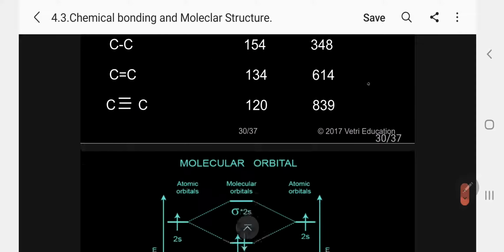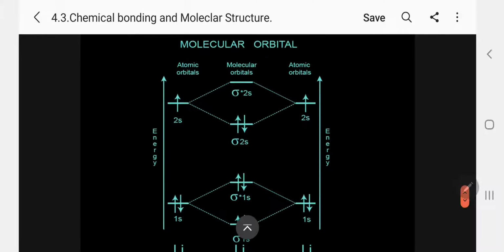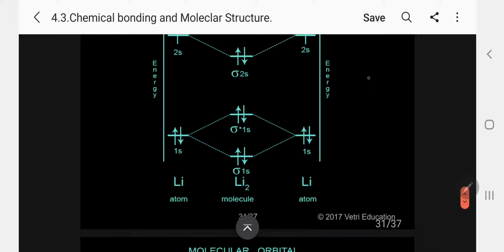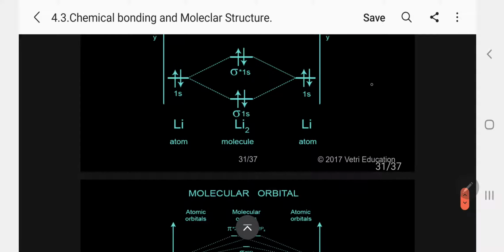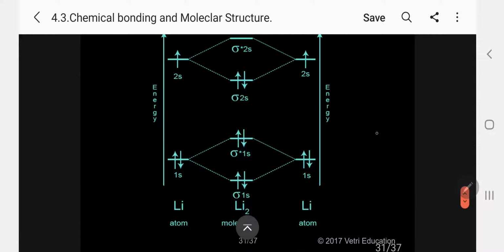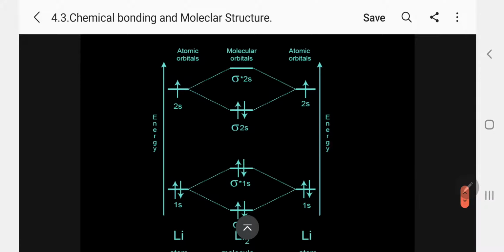You can understand this. Now I am taking an example, kindly follow, the molecular orbital of lithium.